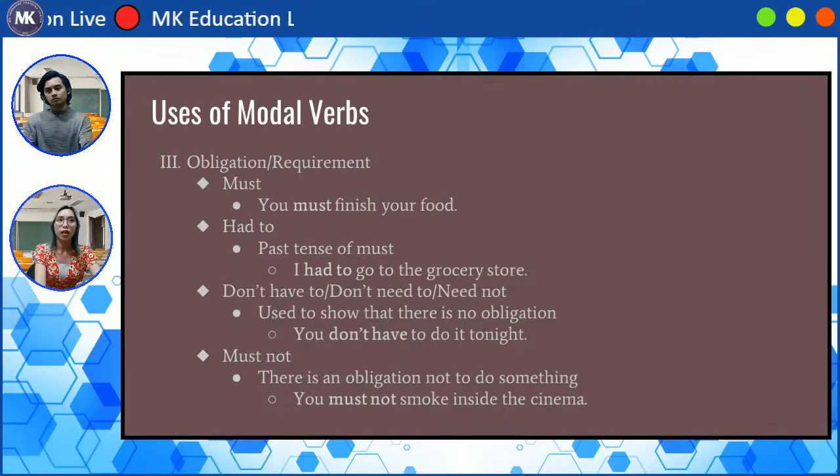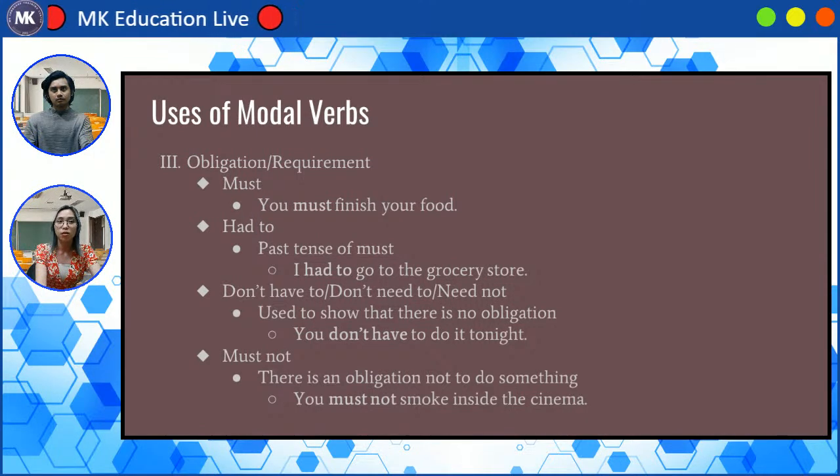The second one is had to. It's just the past tense of must. We have an example here: I had to go to the grocery store. Because you needed something, so you had to go to the grocery store. Next, we have don't have to, don't need to, and need not.